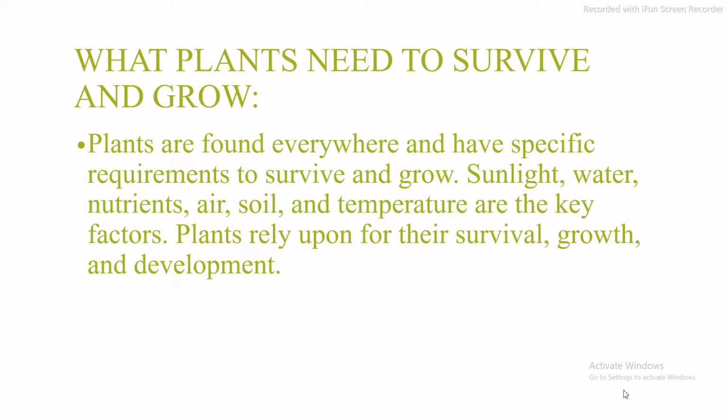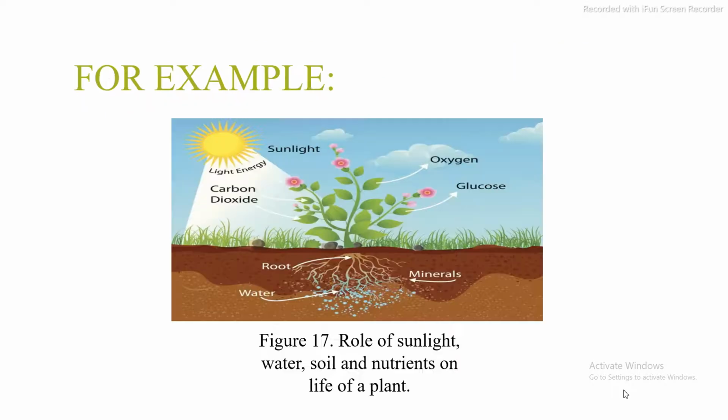Now, the question is, what do plants need to survive and grow? Plants are found everywhere and have specific requirements to survive and grow. Sunlight, water, nutrients, air, soil, and temperature are the key factors plants rely upon for their survival, growth and development.